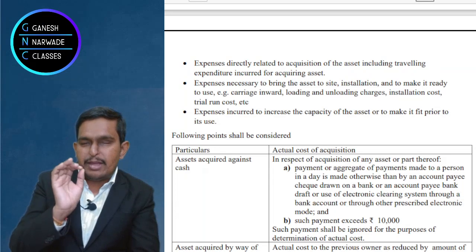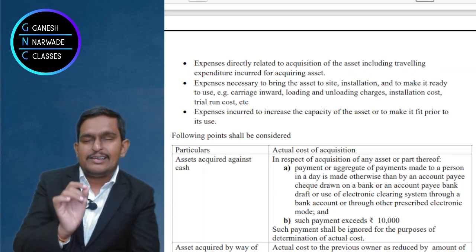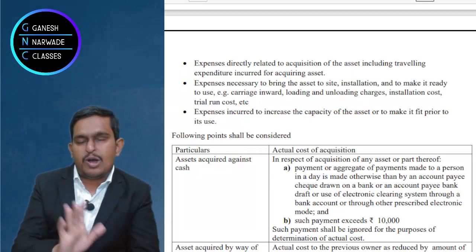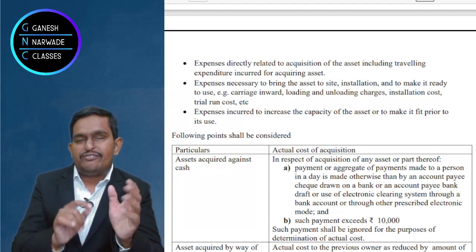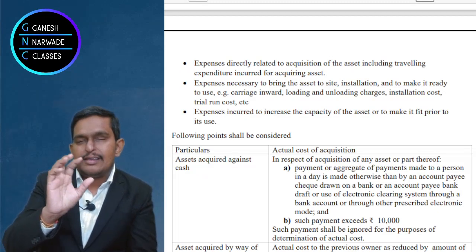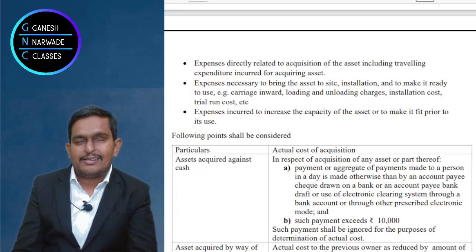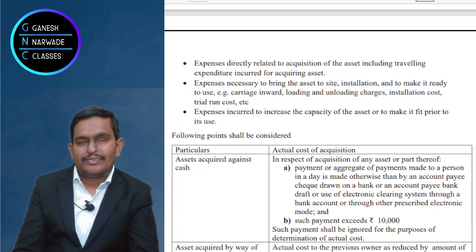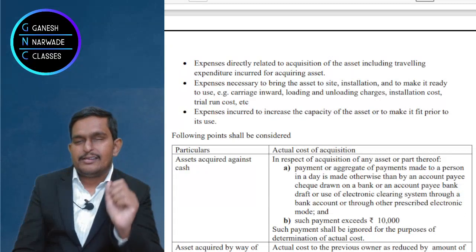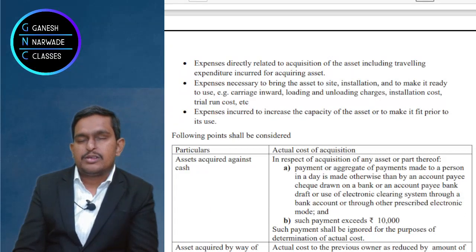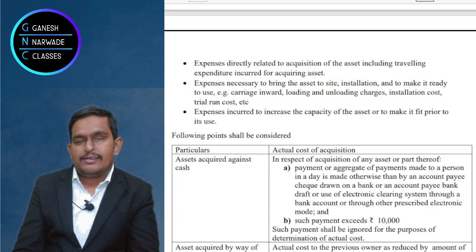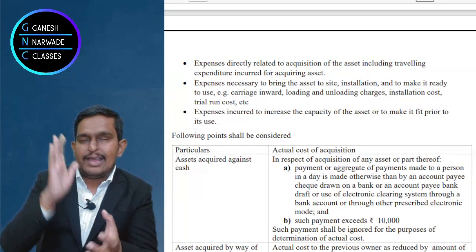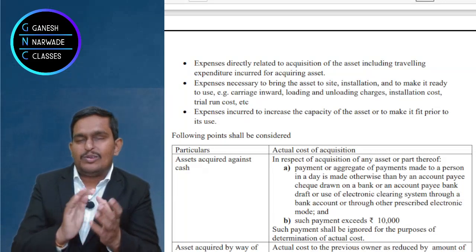If you are making payment through cash on a single day, up to rupees 10,000, it's okay. Government says we will allow small petty items, right? But if the single payment exceeds rupees 10,000 in cash, whatever is paid in cash will not be allowed. Suppose you purchased an asset for 1 lakh rupees. In that you paid 80,000 through cheque, but 20,000 you paid in cash. What will happen?